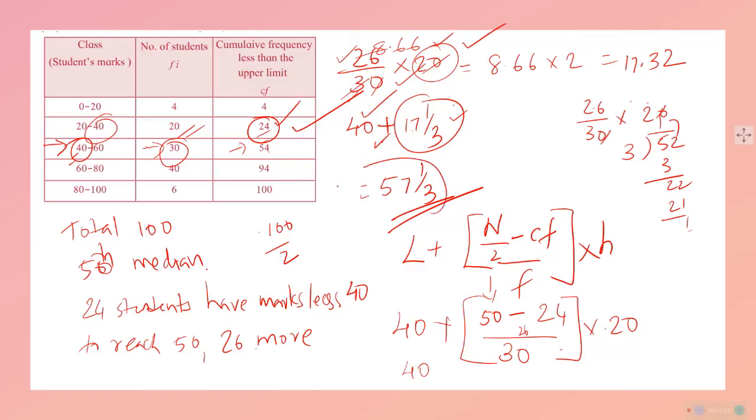आंसर मिलने के बाद हमने एक फॉर्मूला डेवलप किया. ये हमेशा इतना सोचना नहीं, डायरेक्ट फॉर्मूला में सब्स्टिट्यूट करेंगे. इसमें आपको ये ध्यान देना है, CF is equal to 24 के. This is the cumulative frequency of the class preceding the median class. This is the median class, this is preceding the median class, 24. वो जो median class की उसके पीछे का क्लास का फ्रीक्वेंसी को multiplied by the number of students, तभी आपको CF मिलता है. So be very careful while dealing with this median.